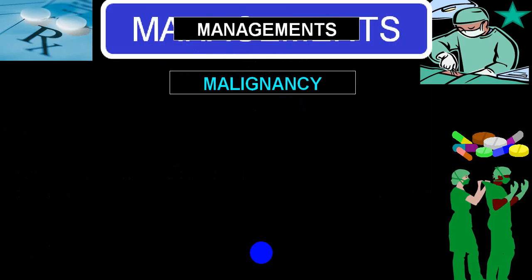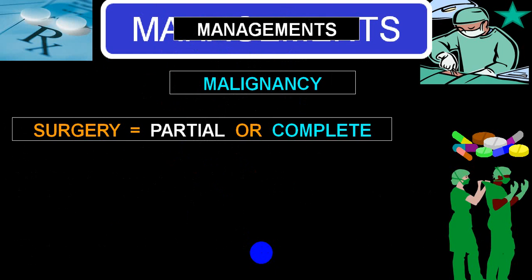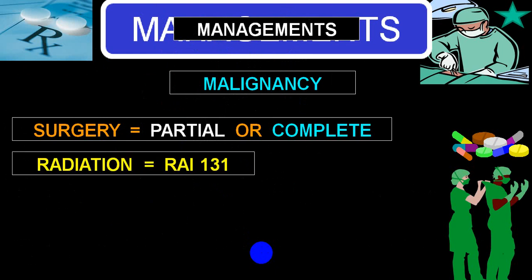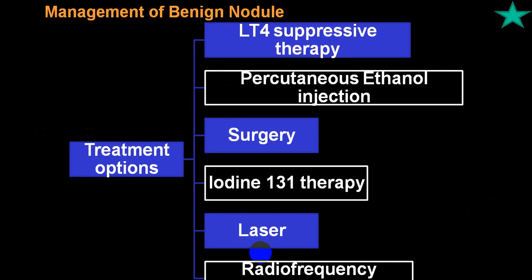Management wise, if it is malignant, surgery, by and large complete total thyroidectomy. Very rarely you require a partial. Radioactive iodine treatment is very useful and you can go for chemotherapy. If it is a benign nodule, levothyroxine for suppression therapy. You can go for percutaneous ethanol injections. Surgery can be indicated. Radioactive iodine therapy in very rare conditions. Laser or radiofrequency ablation. Usually these are not frequently advised.